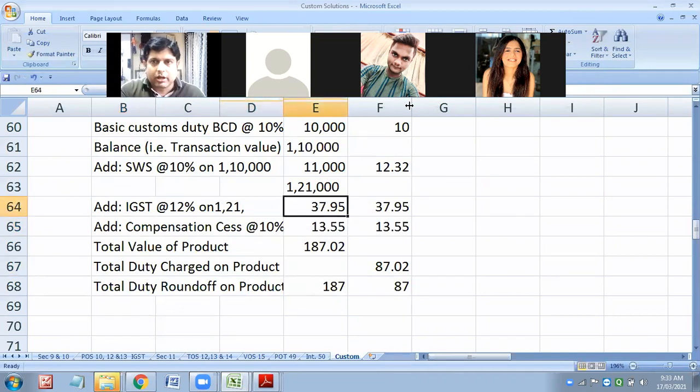So tell me how much is 12% of 1 lakh 21,000? Even Meghna got me the right answer. 12% of 121. How much will it be? Quickly. 14,520. Okay. And 10% of 121 will be 12,100. Am I right? So what is the total of these three?